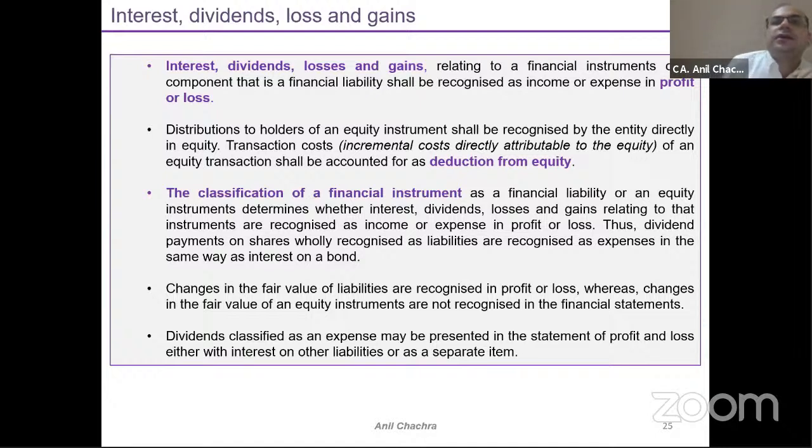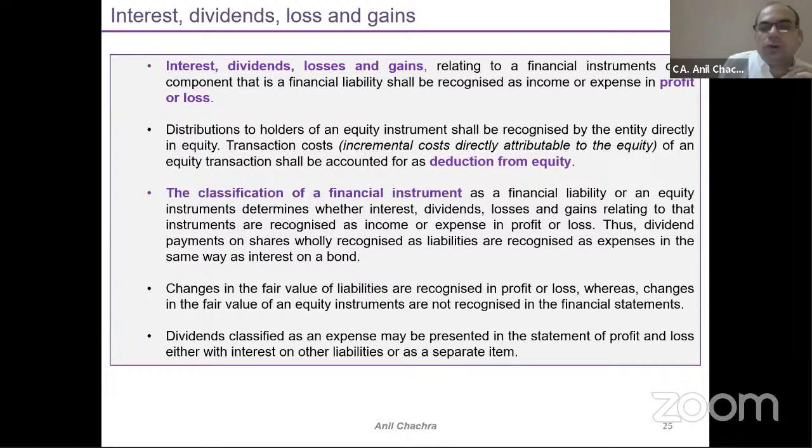That's why this differentiation is required between the liability and equity part, specifically in terms of the preference share capital. So dividend will become your interest part. Distribution to the holders will always be part of your equity. Means whenever you declare the dividend, it will automatically be deducted from your equity portion. It will get deducted from the equity itself, right?